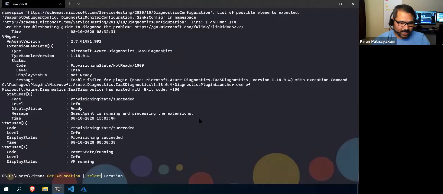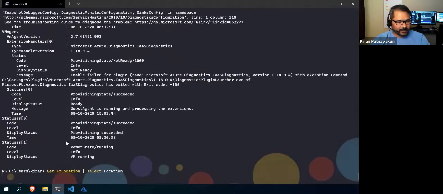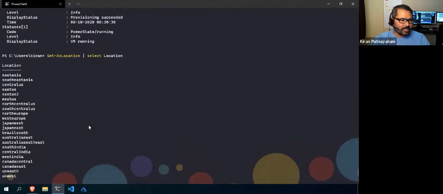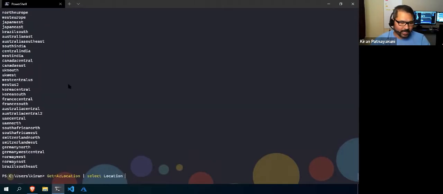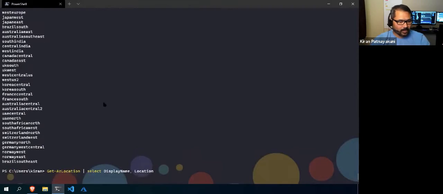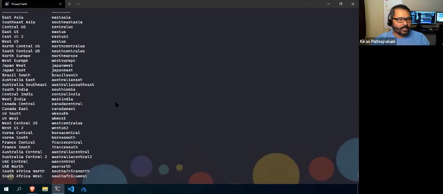I'll use Select only. Select Location. So these are all the actual locations, and if you want to see the location name, you can use DisplayName.